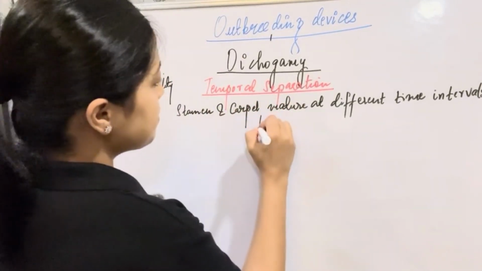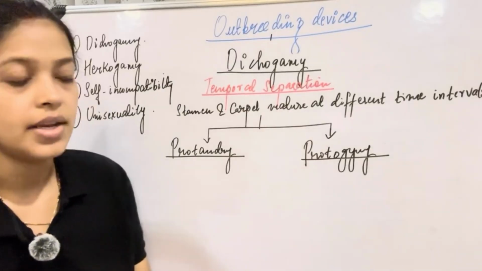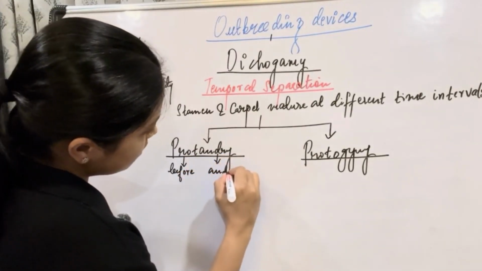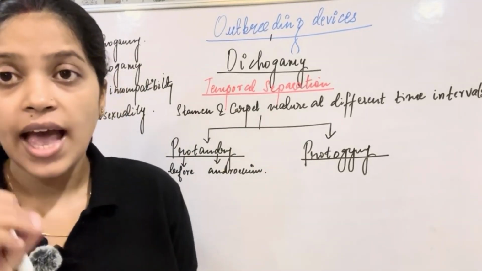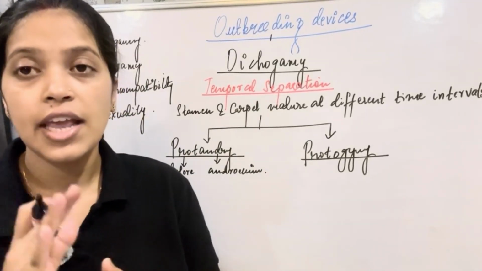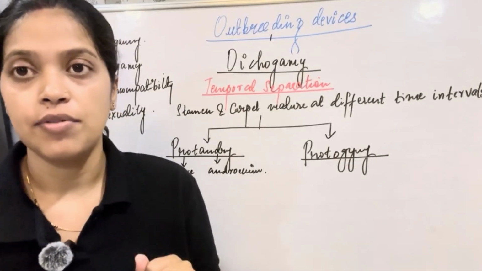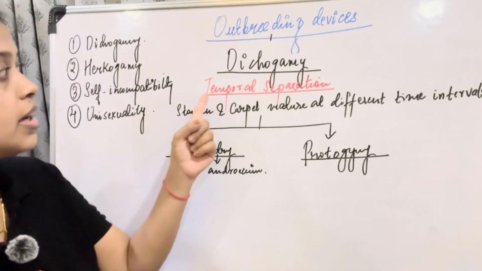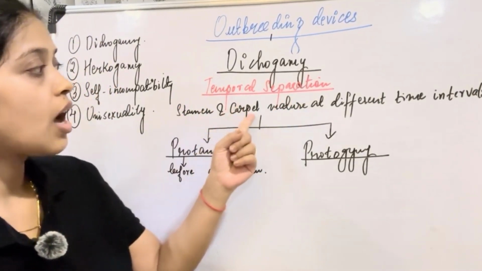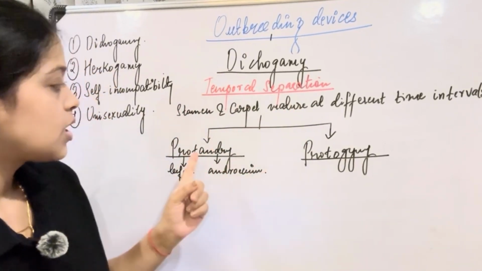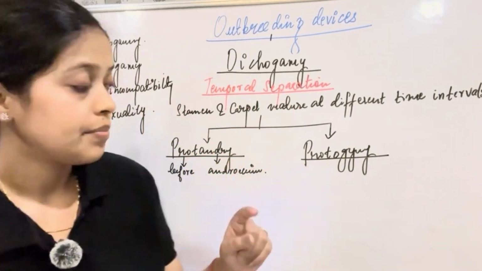It is of 2 types, protandry and protogyny. Pro means before, andry means androecium. Here the anther dehiscence takes place before the stigma becomes receptive. Understood? So temporal separation, stamen and carpel mature at different time intervals.